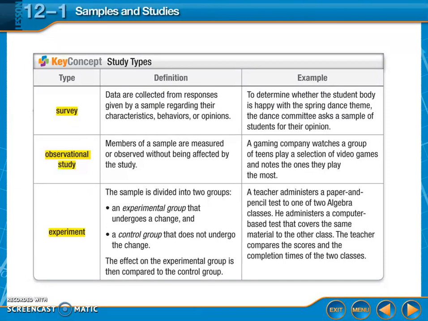So there's an experimental group that undergoes a change and a control group that does not do anything, it just stays the same. And there's always only one thing that changes. If there's 2 things that change, then that's a biased experiment and it's not going to work.